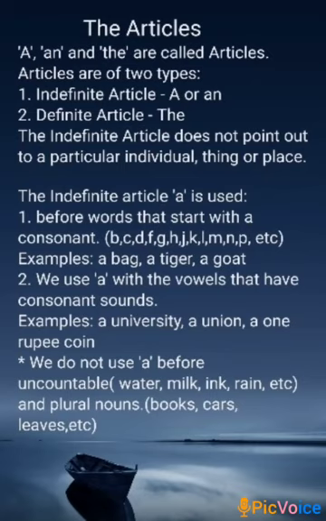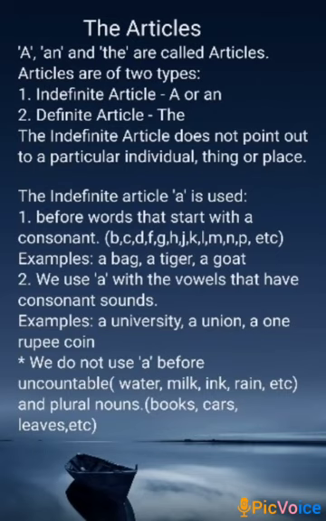Example, a bag, a tiger, a goat. We use a with the vowels that have consonant sounds. Examples, a university, a union, a 1 rupee coin.